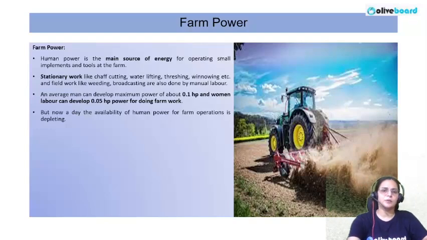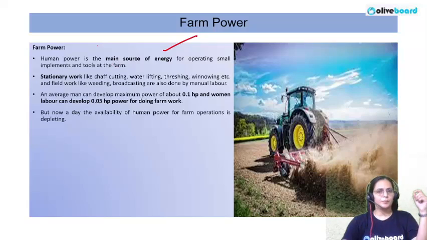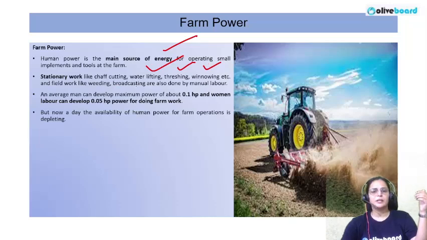Human power is a main source of energy for operating small implements and tools at the farm. We are also involved in stationary work like chaff cutting, water lifting, threshing, winnowing, etc., and field work like weeding and broadcasting.